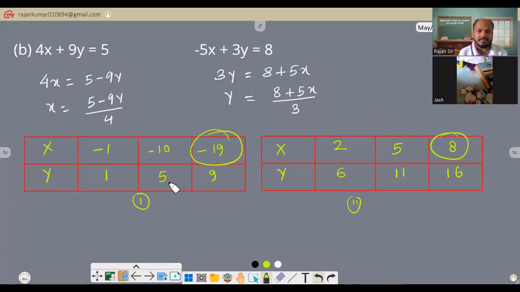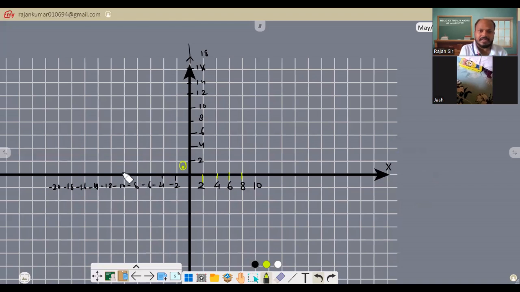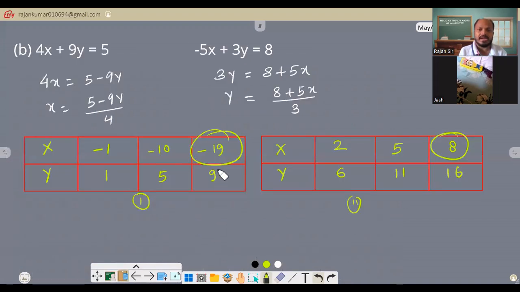X is negative 10 and y is 5. So negative 10 and 5. Where is that? 5 in the middle, negative 10. Fine. Next, x is 9, y is negative 19.